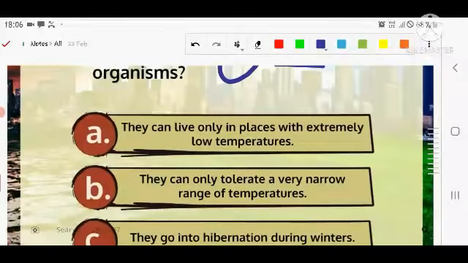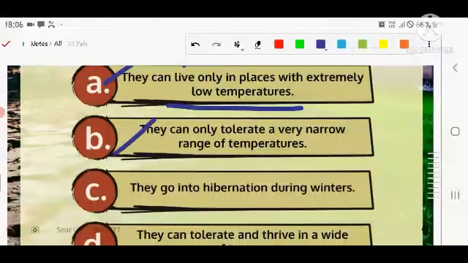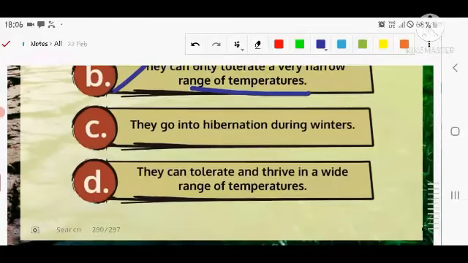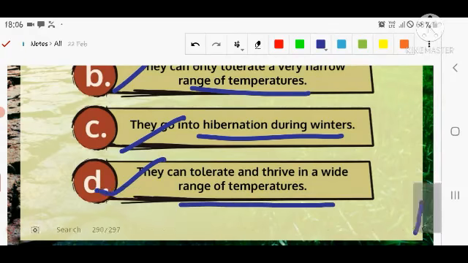The first statement says they can live only in a place with extremely low temperature. Second, they can only tolerate a very narrow range of temperature. Number third, they go into hibernation during winter. Number fourth, they can tolerate and thrive in a wide range of temperature. And you have to choose the correct option from the given options.